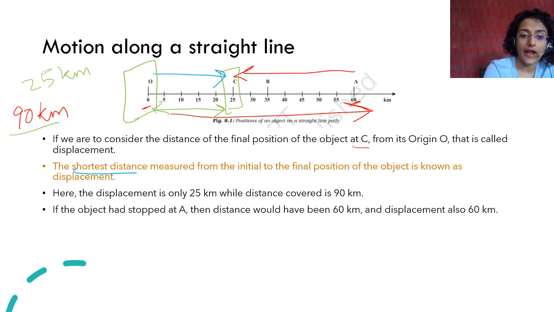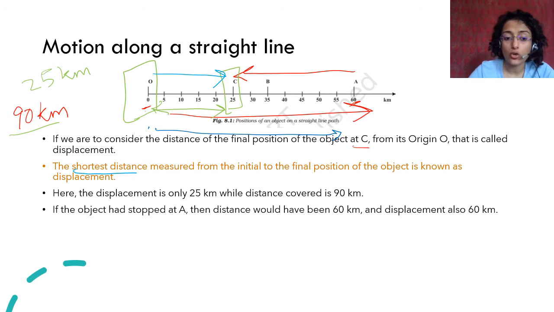If this had happened, that it went from O to A, 60 kilometers, and it stopped there, the shortest distance is 60 kilometers and the distance actually covered is also 60 kilometers. So in a straight line without any change in direction, the distance and the displacement are the same. Here O to A is 60 kilometers, and that is also the distance that was covered.